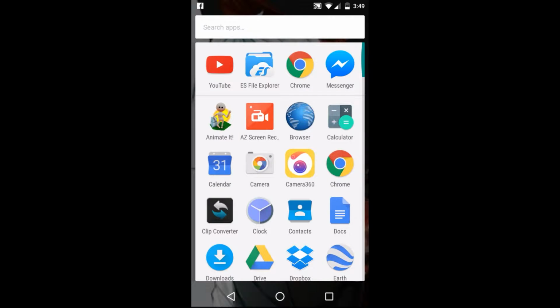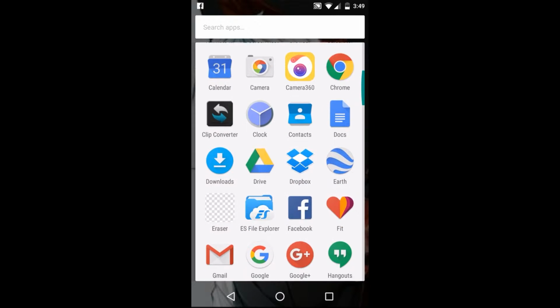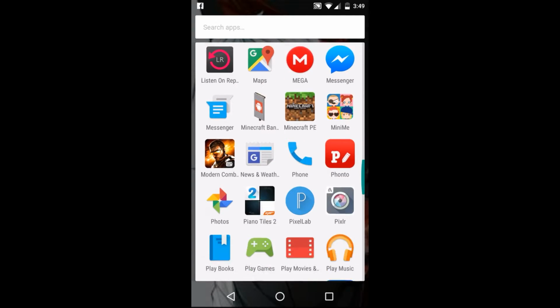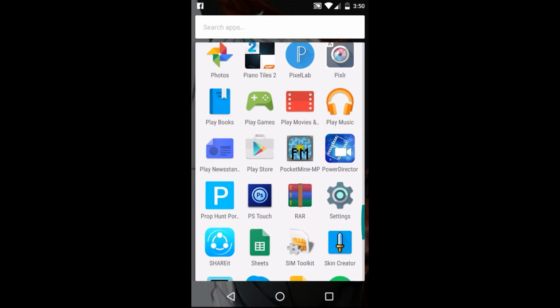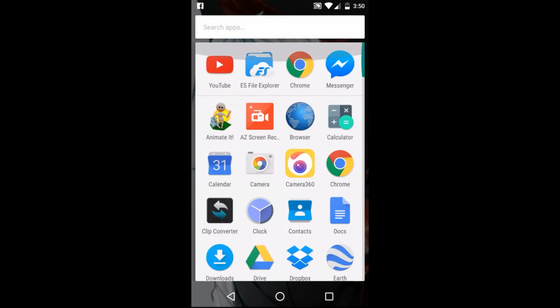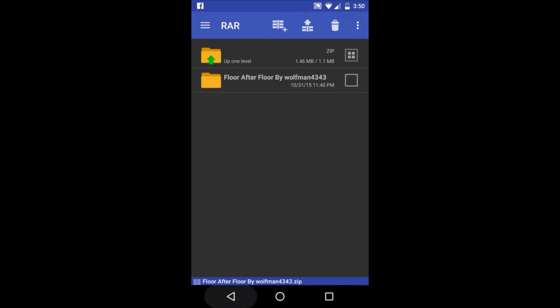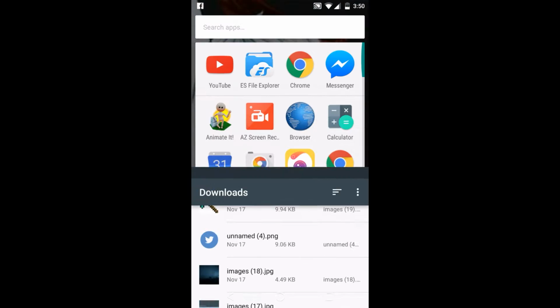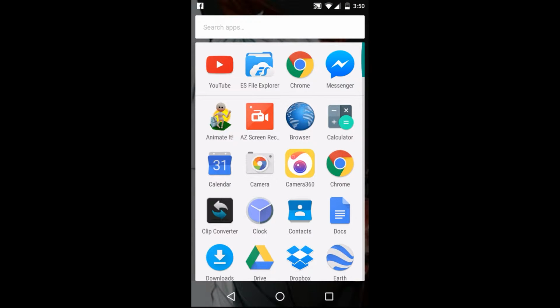And today I'm gonna teach you how to install maps on Minecraft PE. The apps you need are ES File Explorer and the app RAR. This RAR thing, yeah. So first you need to download the map that you want. I downloaded Floor After Floor that we played on the last video.